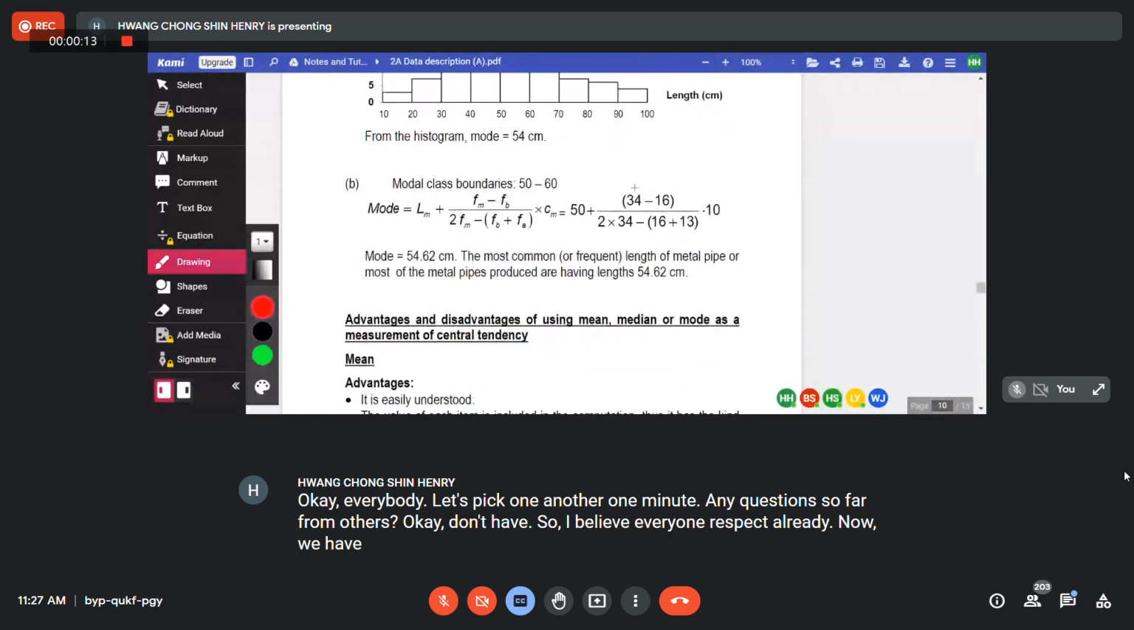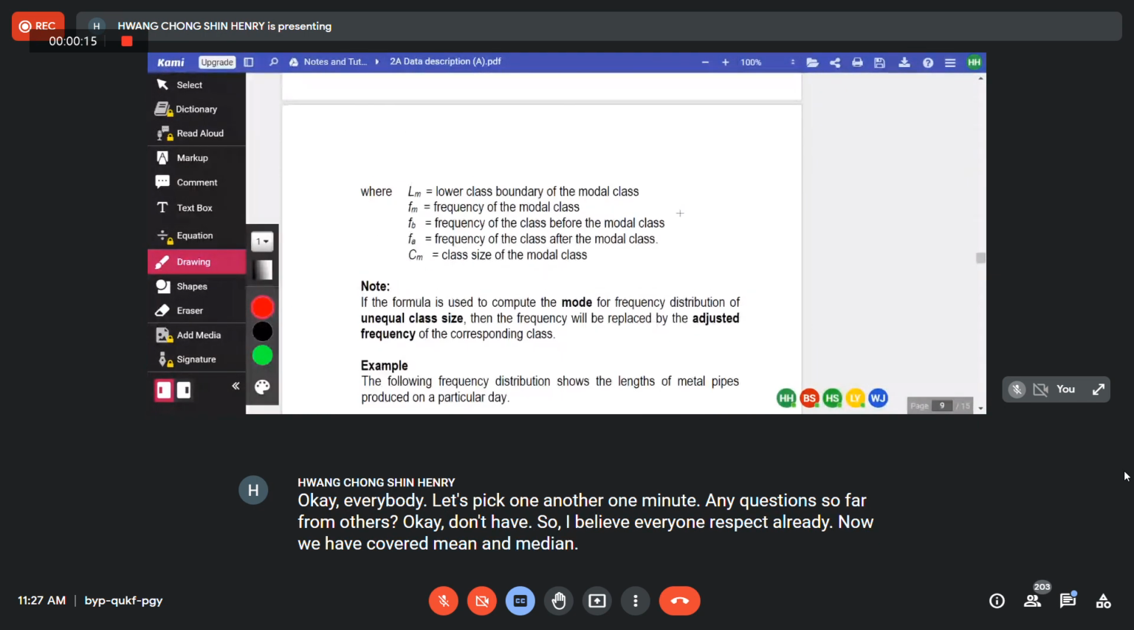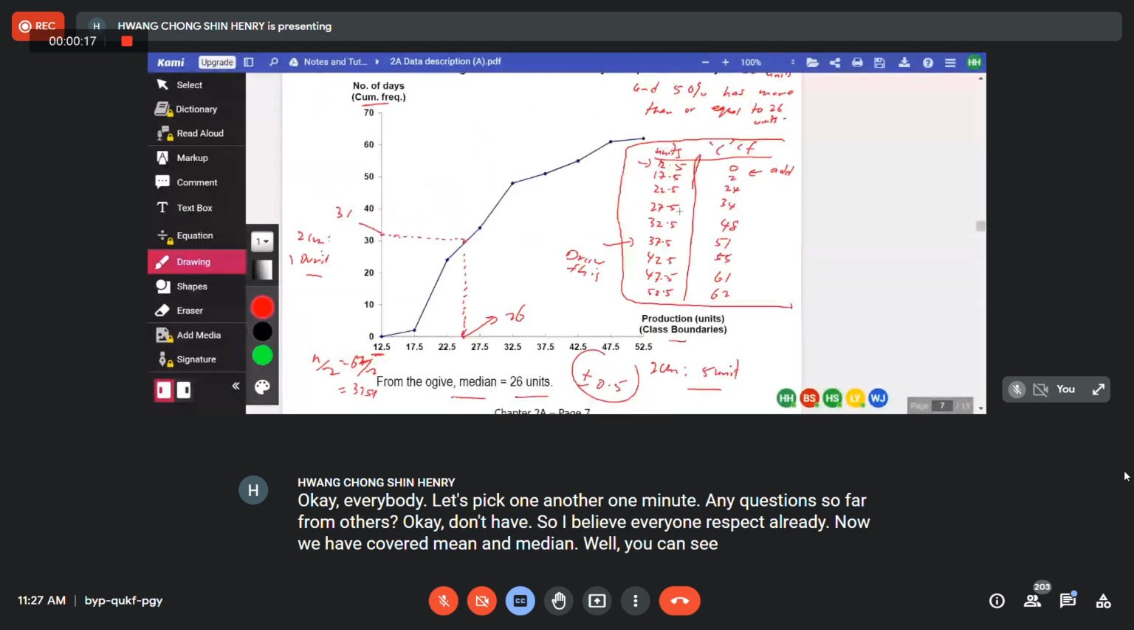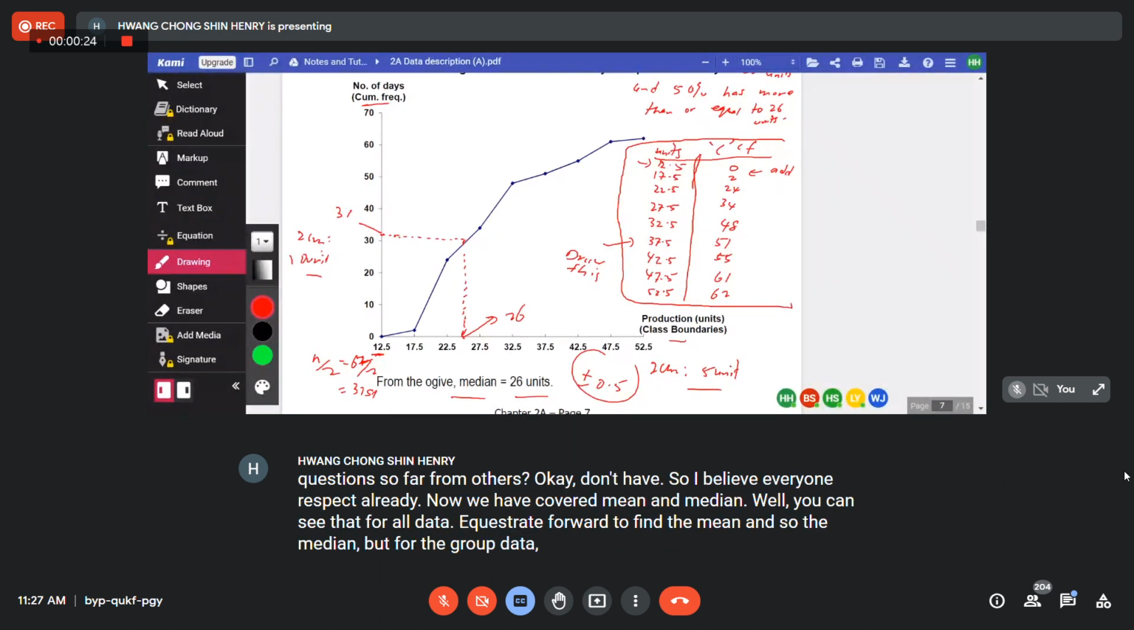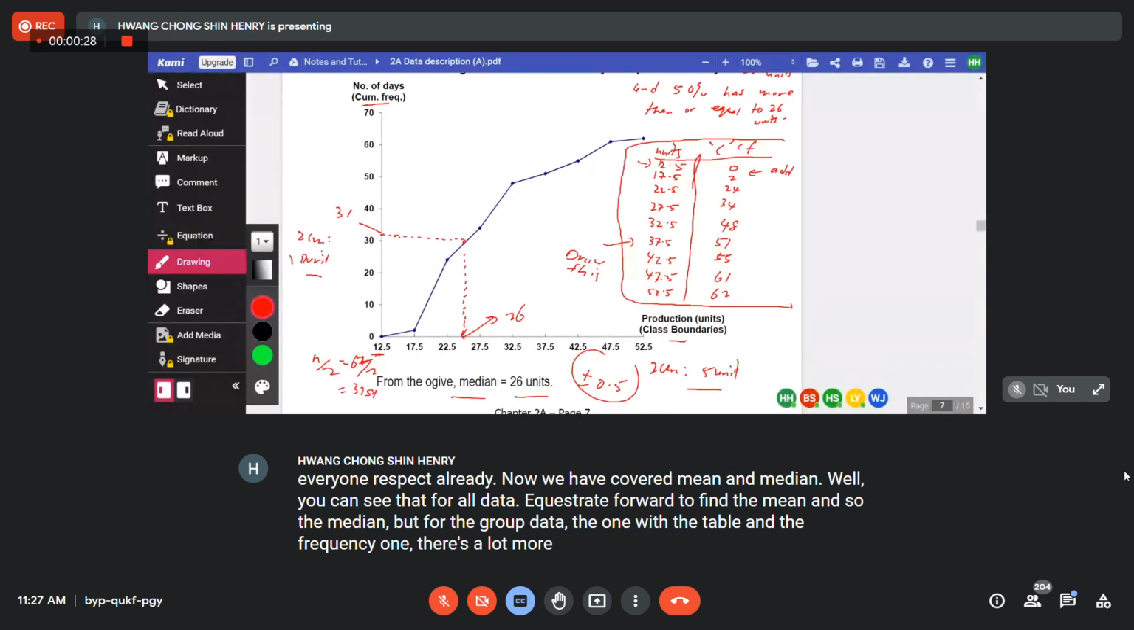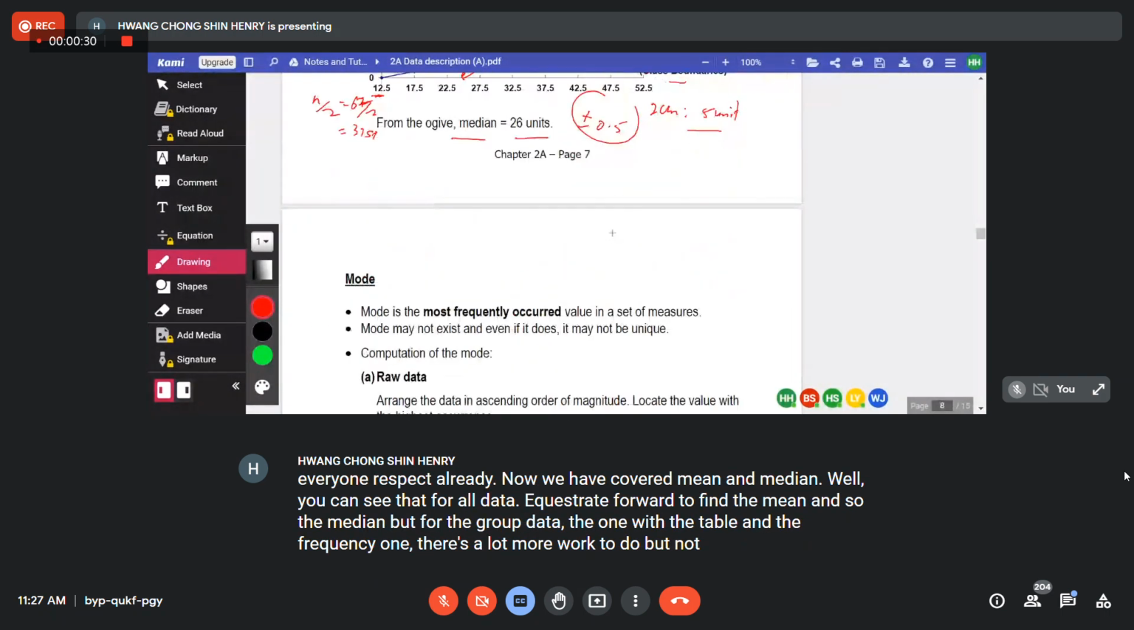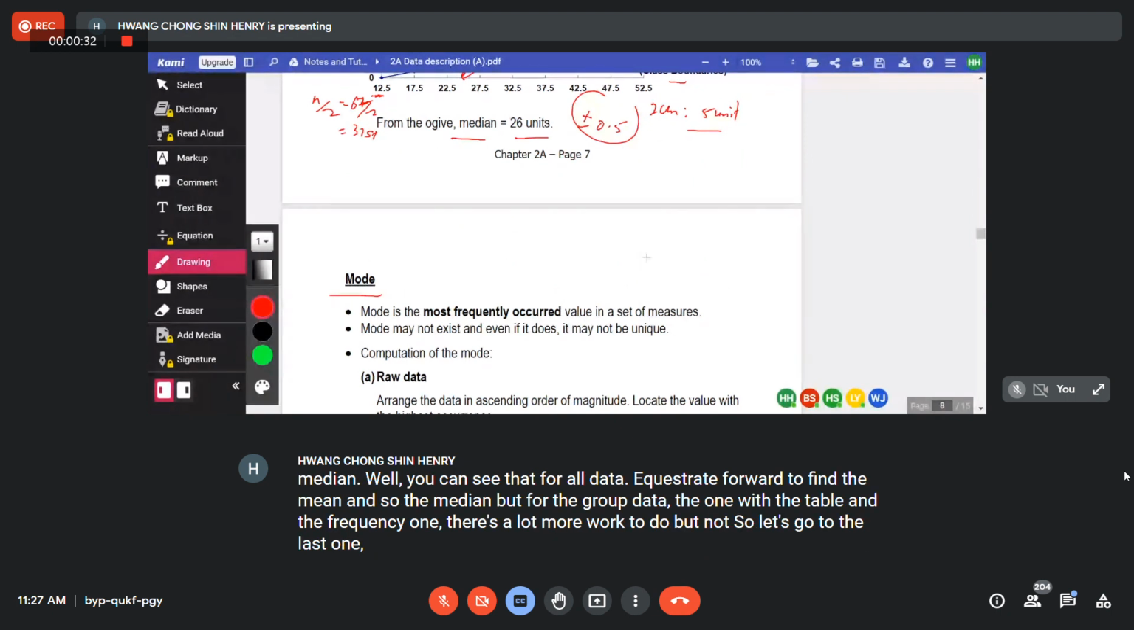Now we have covered mean and median. You can see that for raw data, it is quite straightforward to find the mean and also the median. But for the group data, the one with the table and the frequency, there's a lot more work to do. Correct or not? So let's go to the last one, the mode.